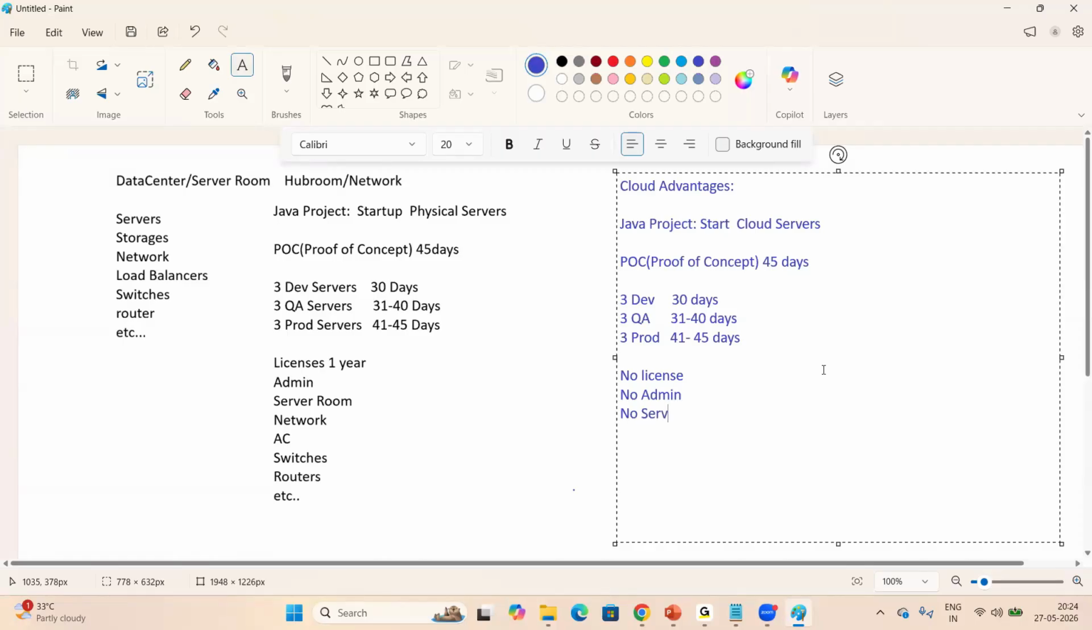No server room required. They will take care. We don't need to configure, right? AWS vendor will take care. Azure vendor will take care. No network needed here. They will take care. No AC for servers. No switches. They will take care.